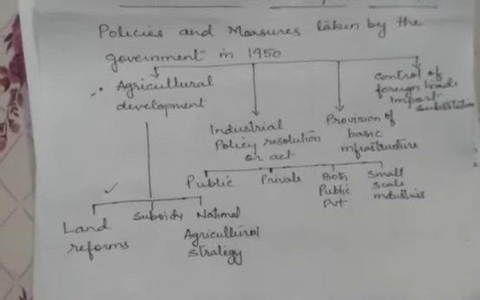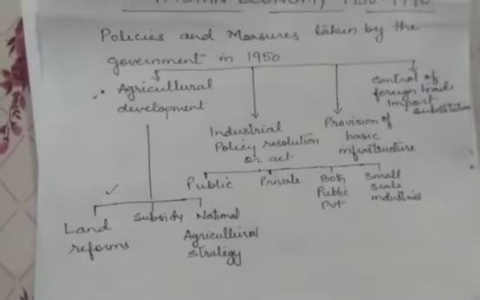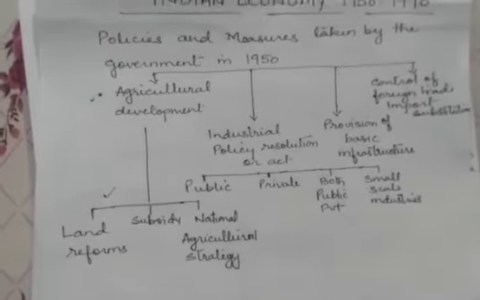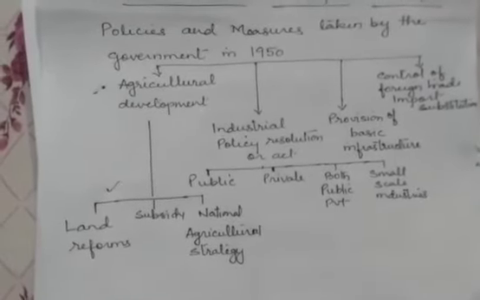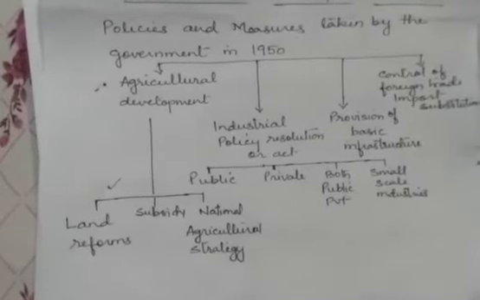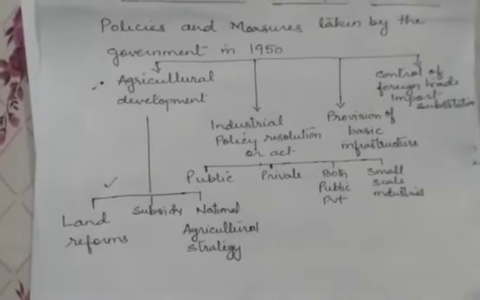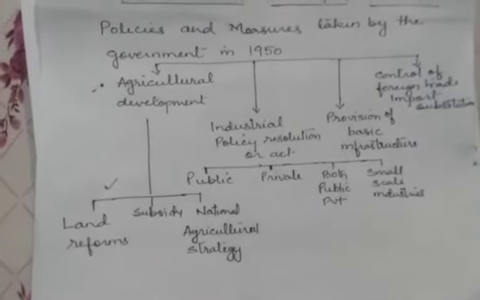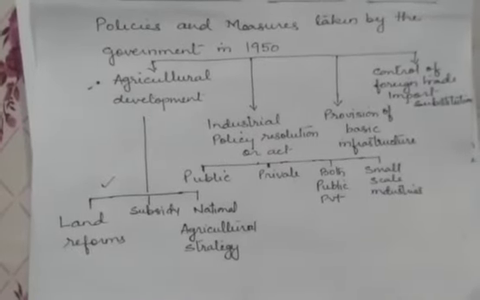First one is actually the agricultural development measures adopted by the government to improve the agriculture. The second one is to bring industrial development, and for that they adopted the Industrial Policy Resolution Act. This was enacted in 1948 for the very first time, but the initiation of it was undertaken in 1944.